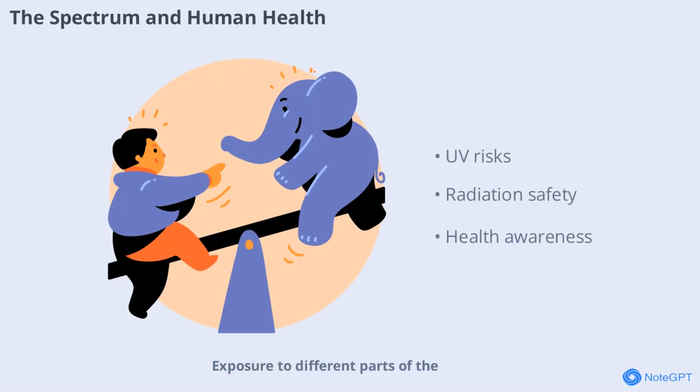Exposure to different parts of the electromagnetic spectrum can affect our health. While visible light is generally safe, too much UV can cause skin damage, and excessive X-rays or gamma rays can be harmful. Understanding these risks helps us use technology safely and protect ourselves from potential dangers.